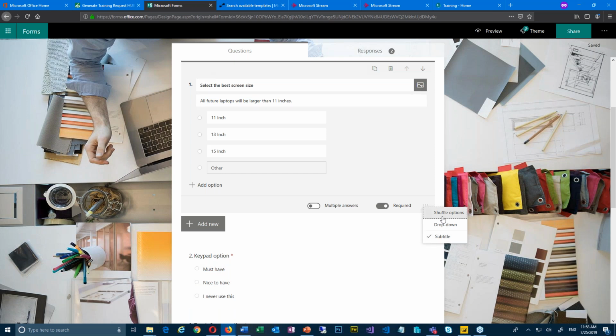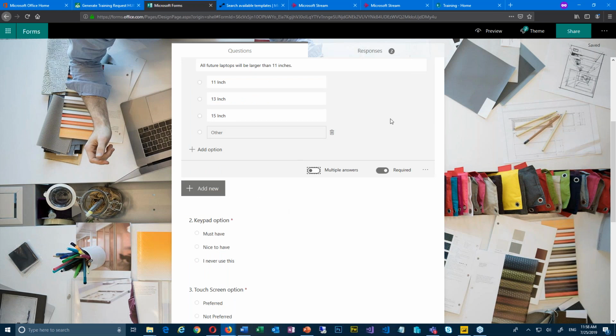And then also, if you're doing a quiz, maybe you want to shuffle all the options around each time someone gets it, so they can't always just pick C. You know what I mean? So those are really cool things. You can make it required, and I can say that there could be multiple answers. So you notice these are radio buttons right now. If I click on multiple answers, then they turn into check boxes and someone can choose more than one. So I think that's really cool stuff.